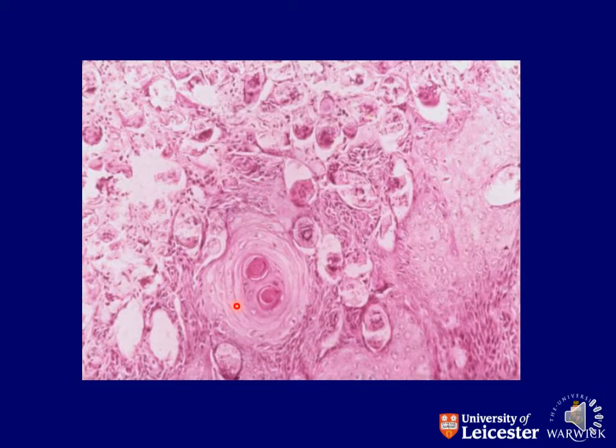We will discuss the differentiation in detail in the next lectures also. So based on the restoration of their functioning capability, they are functional because these are the keratin pearls that are present in the squamous cells. So it means that the squamous cells are able to produce keratin. So we say that the keratin producing squamous epithelial cells have maintained their functional capability of producing keratin. So they are named as well differentiated squamous cell carcinoma.